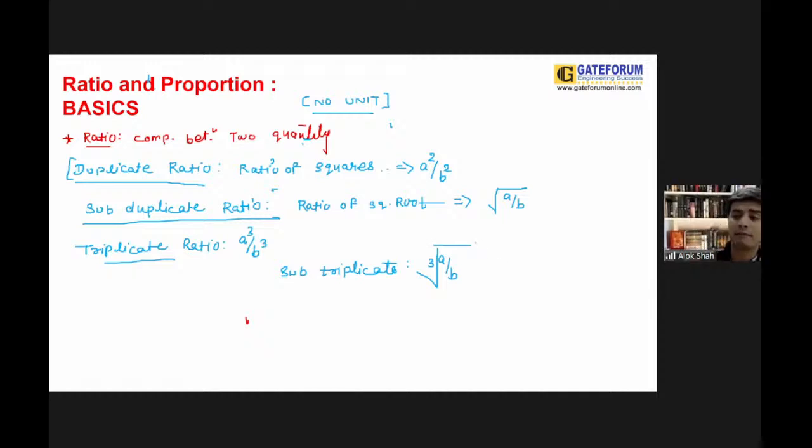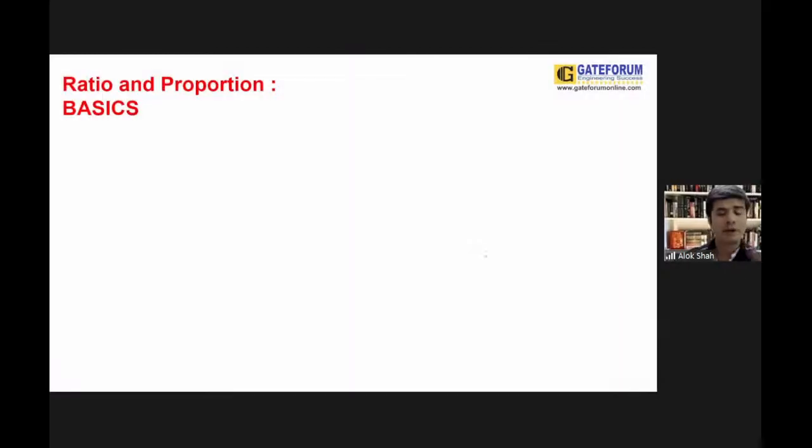So remember these terms. Once they ask the question stating that you find the duplicate ratio, the sub-duplicate ratio, the triplicate ratio, or the sub-triplicate ratio, by this way you can define the ratio. Moving further, whenever we talk about ratio, we have one more term, and that is all about proportion.